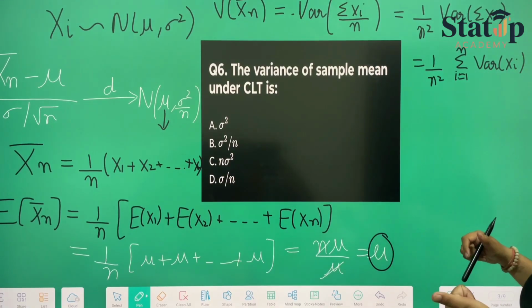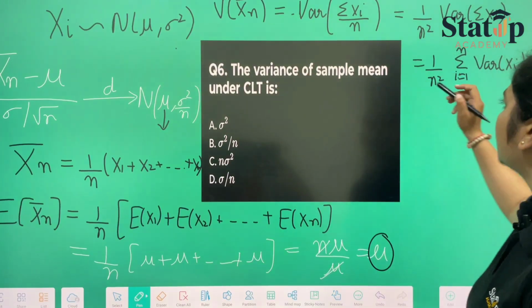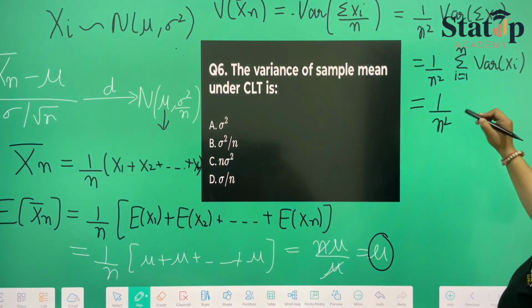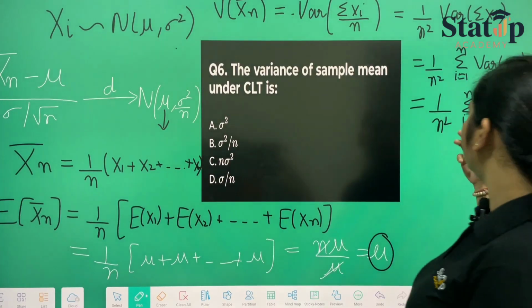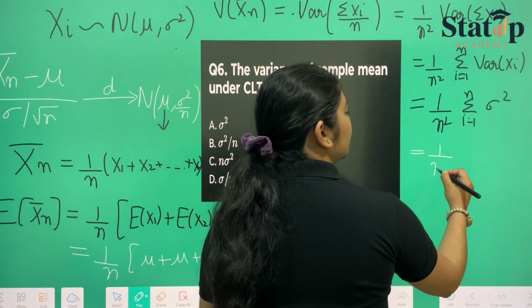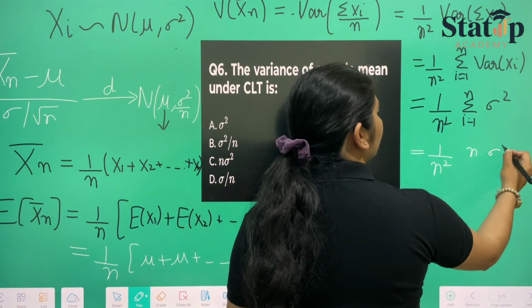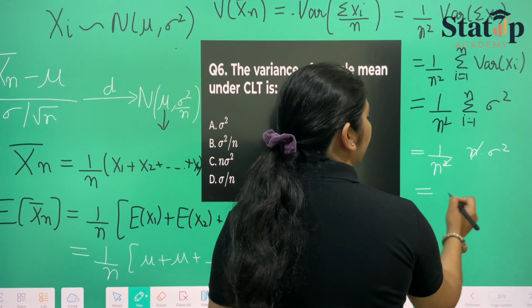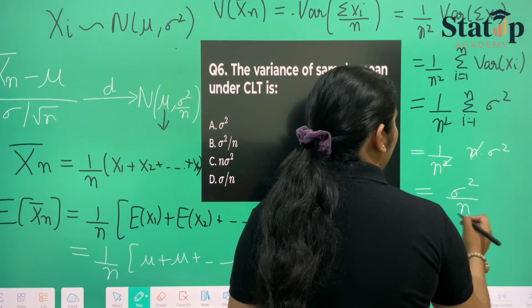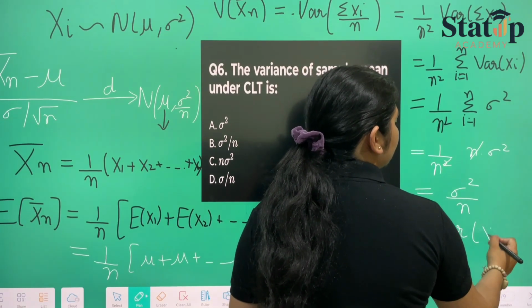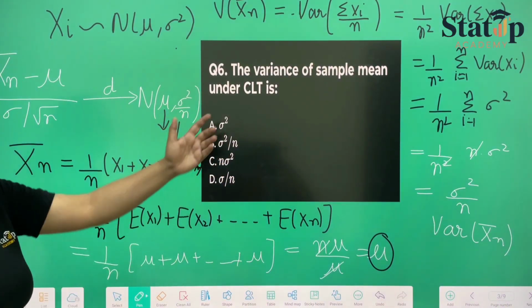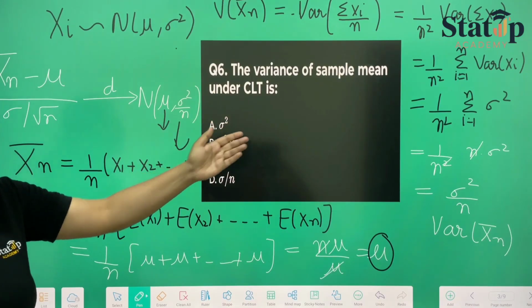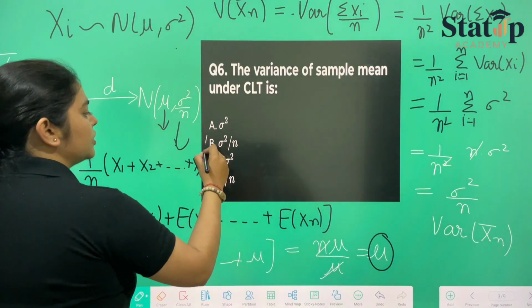Now variance of xi is sigma square, so it will be 1 upon n square, summation i goes from 1 to n, sigma square. But since here no term contains i, so it will be 1 upon n square, n into sigma square. So this n and n get cancelled, and we'll be getting sigma square upon n as the variance of x bar n, from where this arrived. So hence the variance of sample mean under central limit theorem is sigma square by n, which is our option number B.